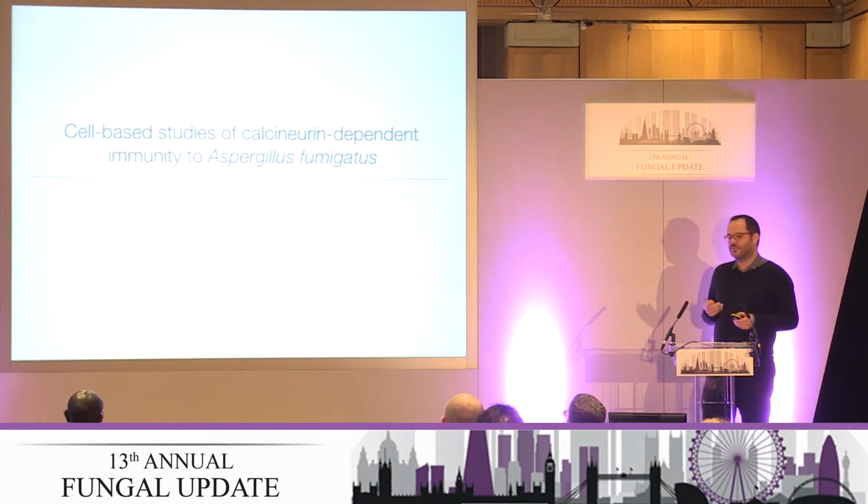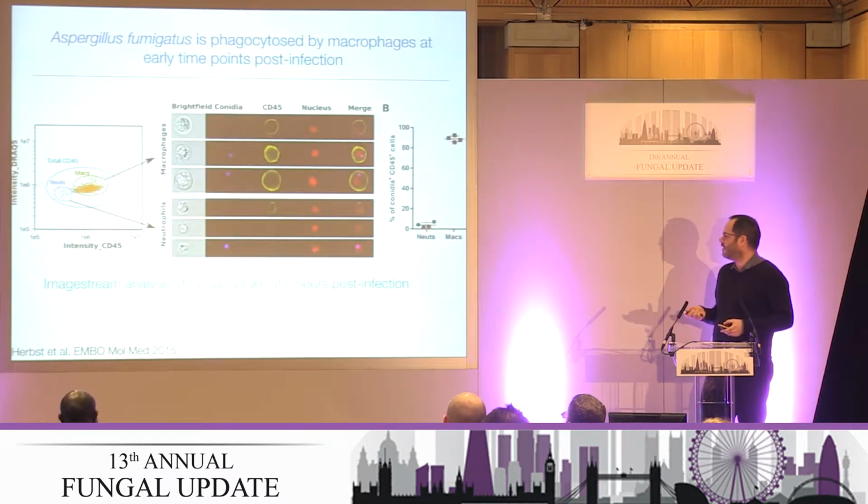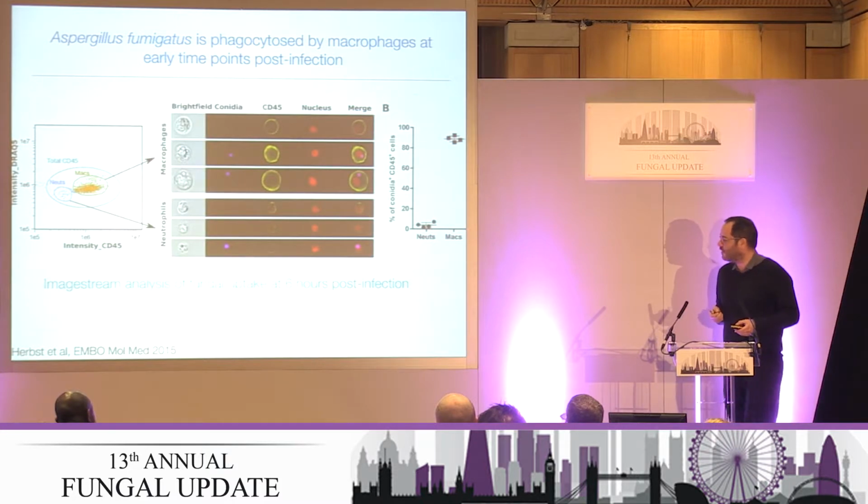So based on those studies, we then wanted to understand how the calcineurin pathway is being activated in the innate immune system and what the mechanistic basis was for that. We initially had a look at which cell types were taking up the fungus, and using ImageStream, we were able to show that most of the fungus earlier on, when we had this clear phenotype in the airway, was ending up in the macrophage, at least by bronchoalveolar lavage.